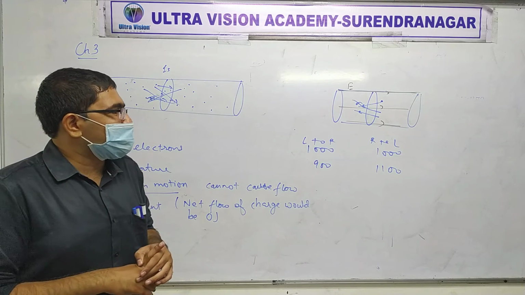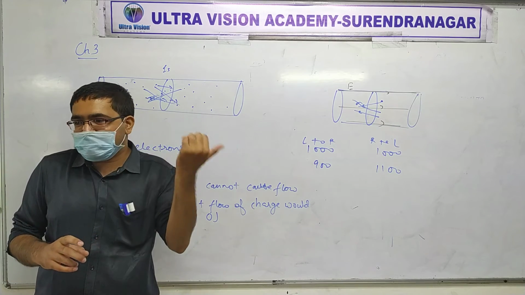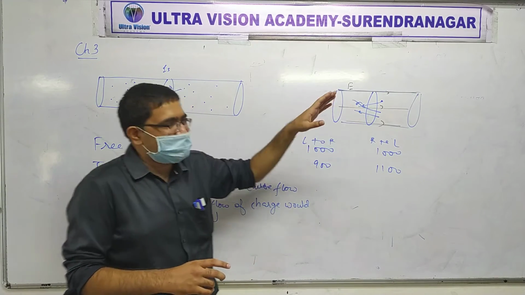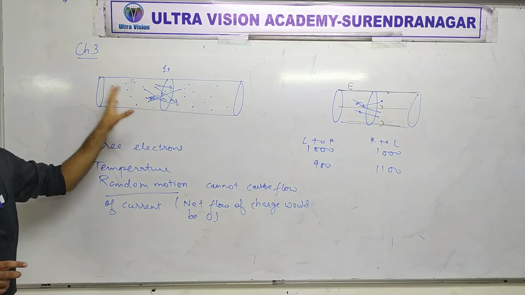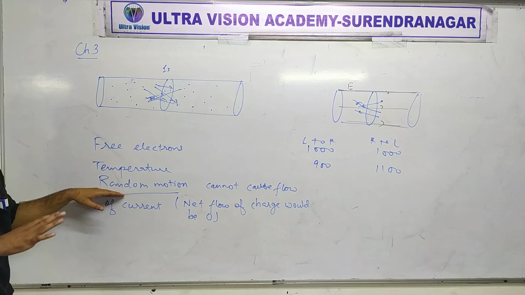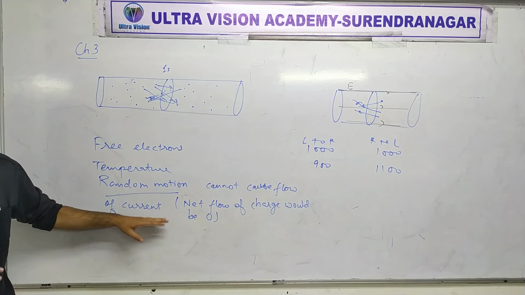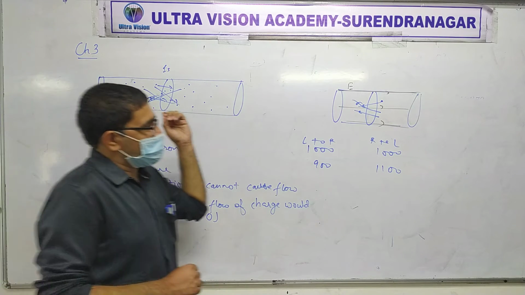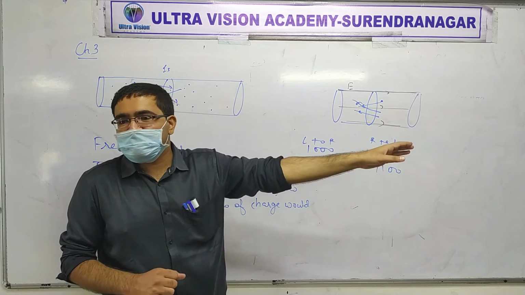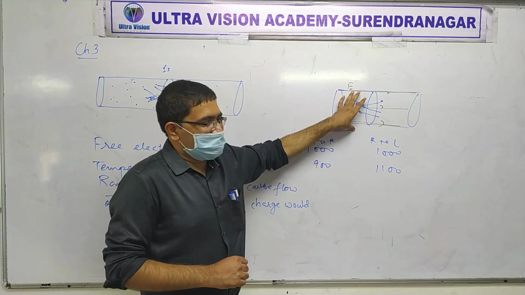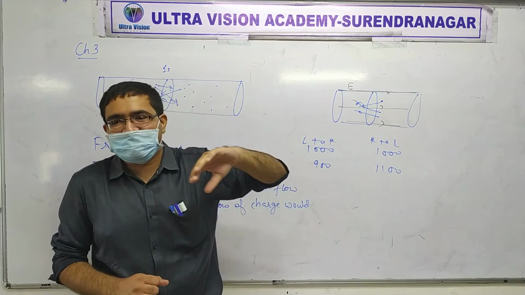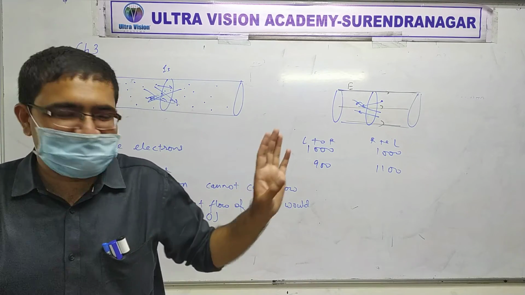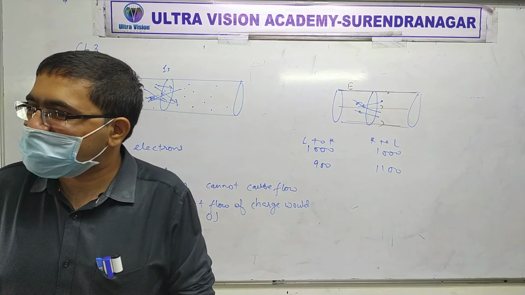So now we are talking about charge flowing. That's why we cannot say that electric field inside is zero. In fact, that's the lesson learned. If there is no electric field and it's all random motion, then random motion will not cause current. The net flow of charge will always be zero due to random motion. But if you want to make charge flow, then you have to somehow create an electric field inside a conductor. How you create that, we'll see later in the chapter. But we have to create it somehow. Is it fine?